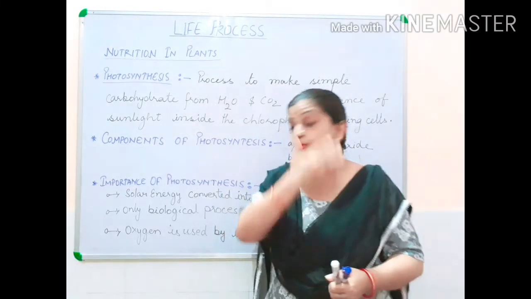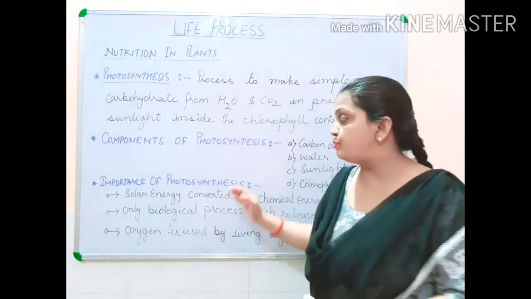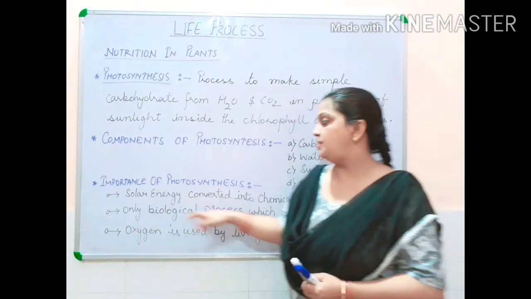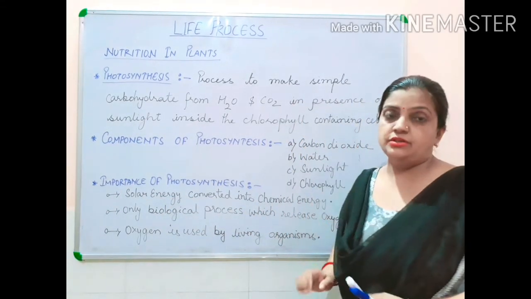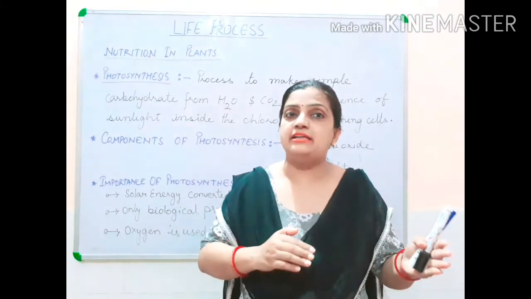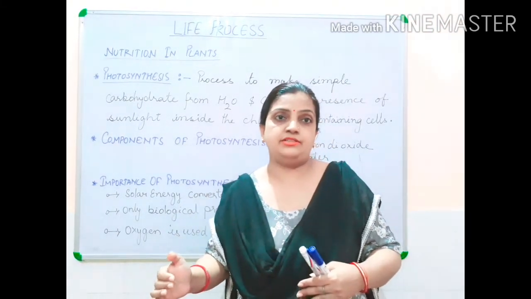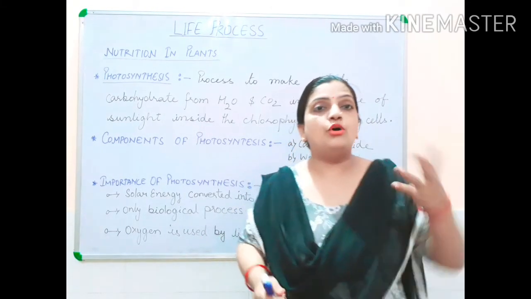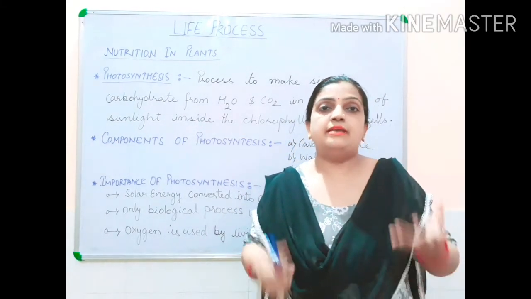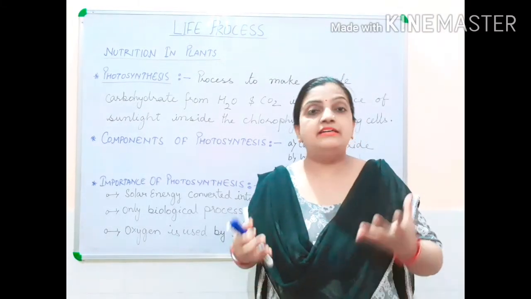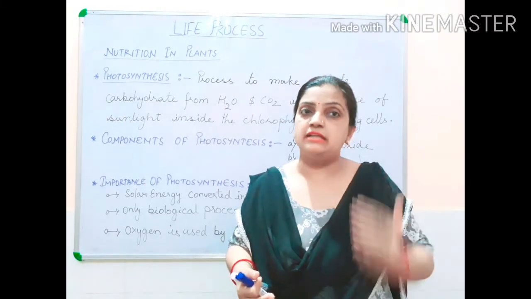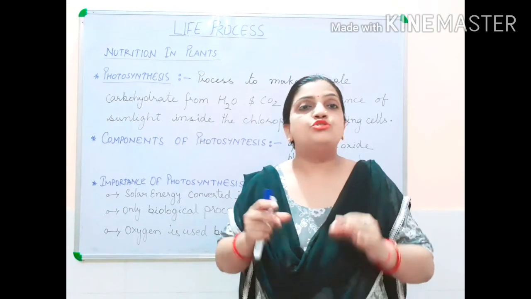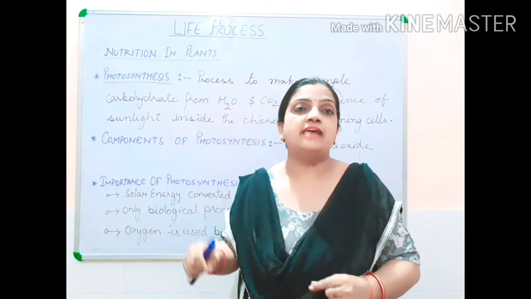And the second importance of this process is that it converts solar energy into chemical energy. Conversion of solar energy into chemical energy. Conversion of light energy into chemical energy. Solar energy, sun energy. The plants, green leaves, trap the sunlight from the environment and use this sunlight to manufacture food inside the leaves.